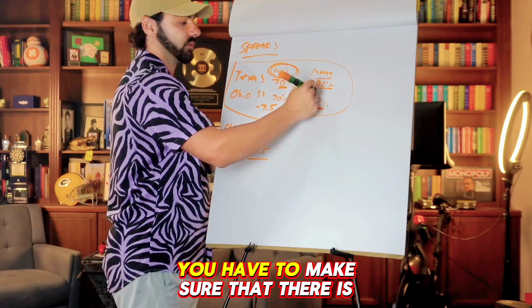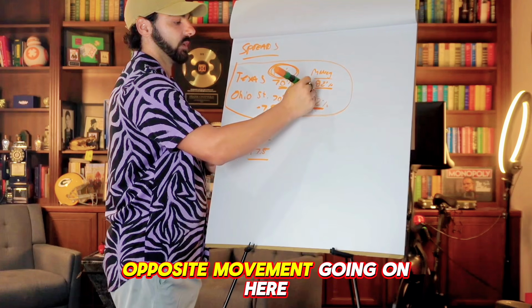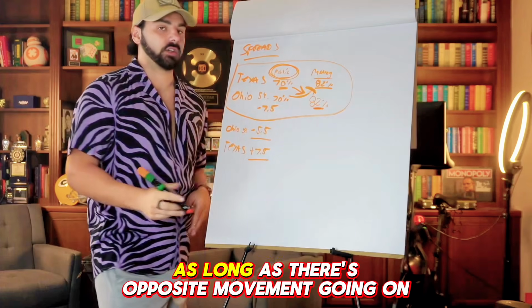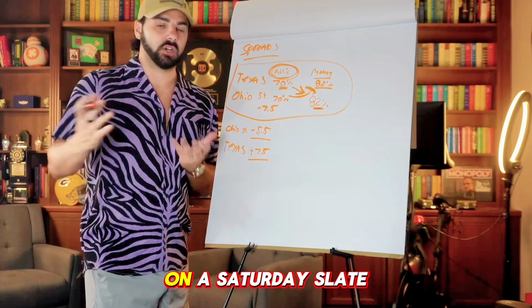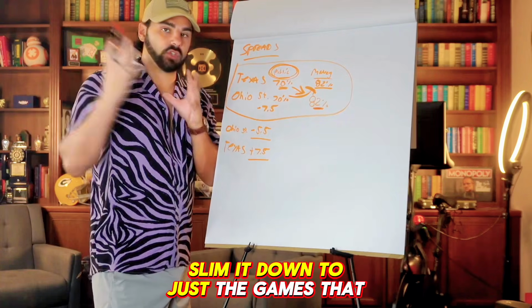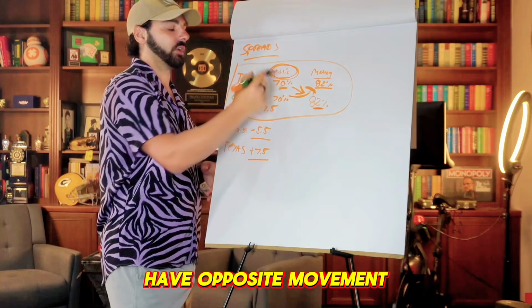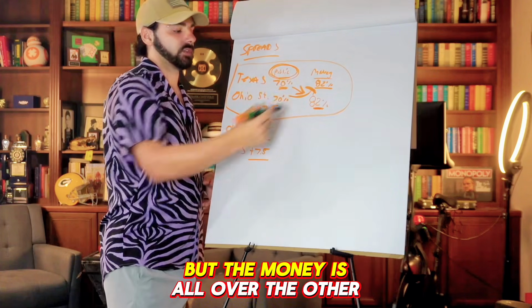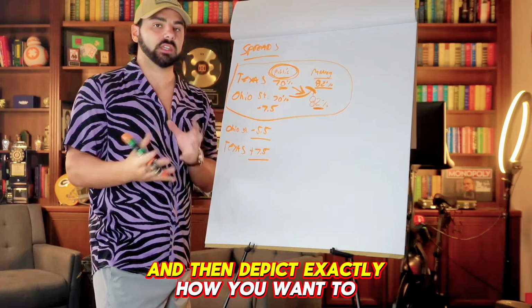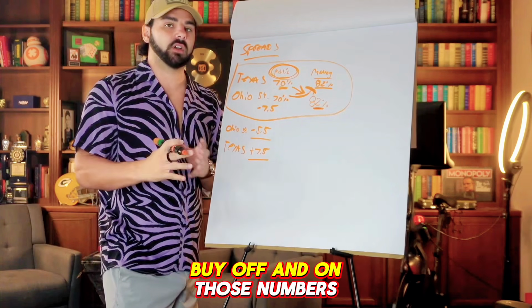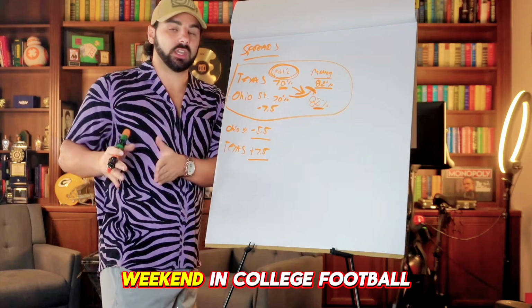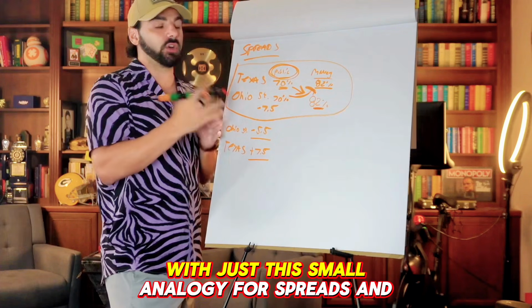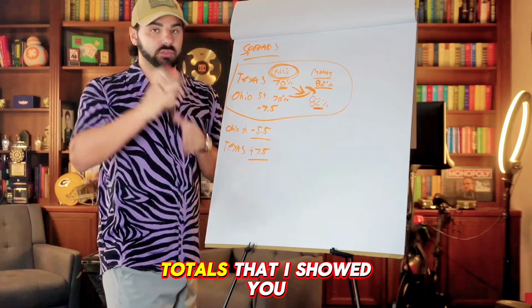You have to make sure that there is opposite movement going on here. As long as there's opposite movement going on, that's how you slim down all the games that you need to look at on a Saturday slate. Slim it down to just the games that have opposite movement, where the public's heavy on one side but the money is all over the other side, and then decide exactly how you want to buy off and on those numbers. And guess what? You will win every single weekend in college football with just this small analogy for spreads and totals that I showed you.